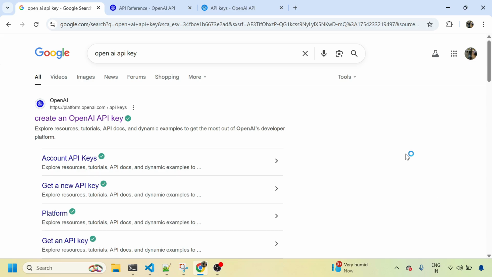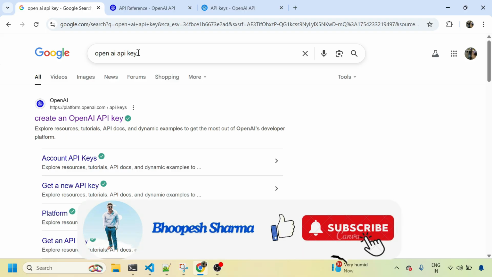Hi, this is Bhupesh. Today we will be creating an OpenAI API key, which is actually used in all your agentic AI models. This is a very normal thing, but not many people know it. And then we'll also be creating a Perplexity API key.